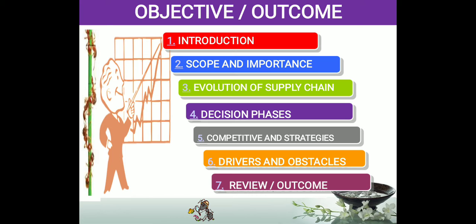Next are the competitive strategies adopted by the supply chain. If you take the strategy, Amazon has Amazon Prime. If you are a member of Amazon Prime, you will get the product free of cost, and delivery charges will not be there. But Flipkart has a concept called coins, and if you have more coins, they will give some cashback, but they will charge some delivery fees. These are called strategies. What strategies the companies are going to follow, that we are going to discuss.